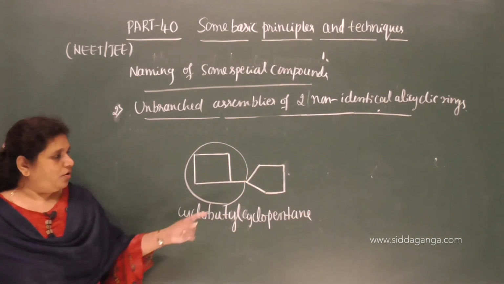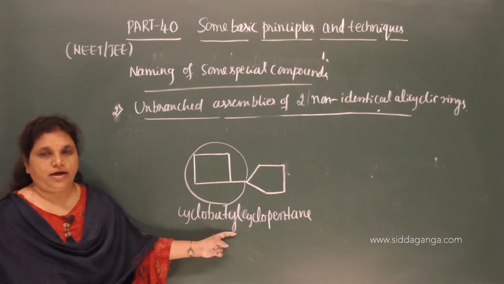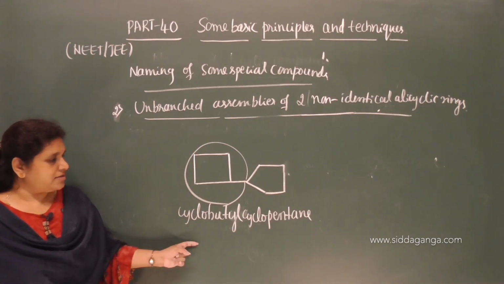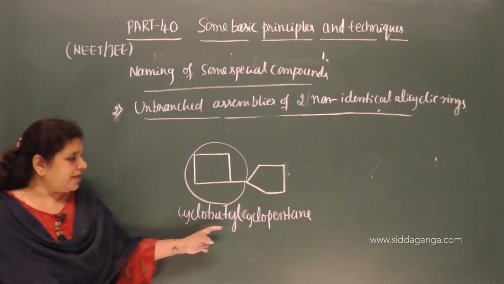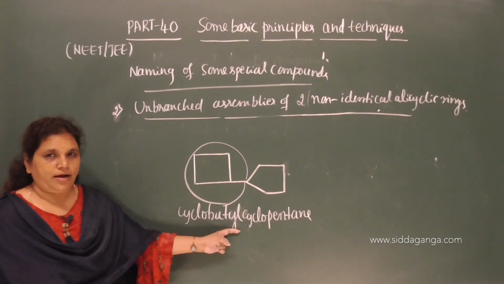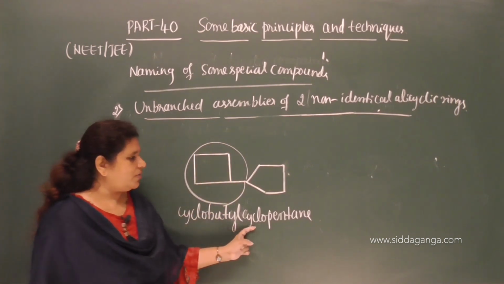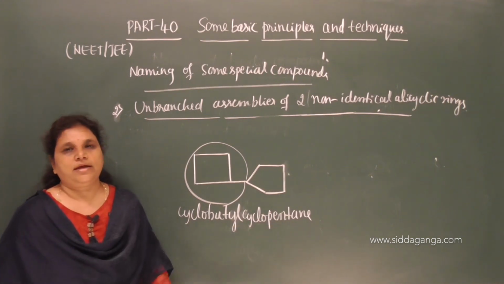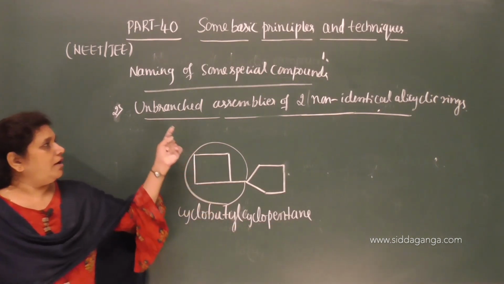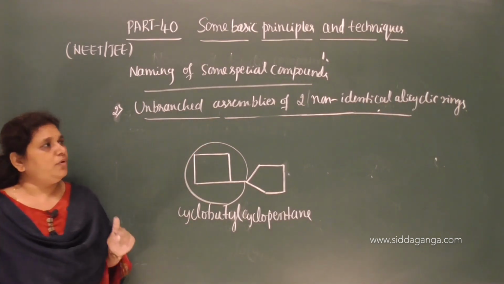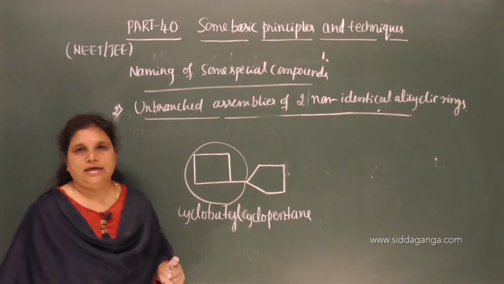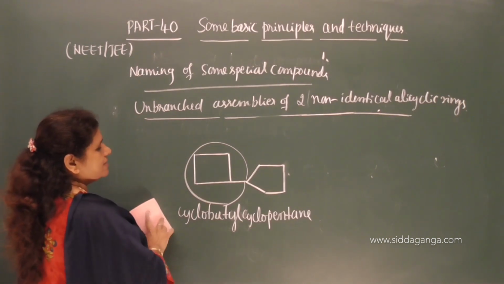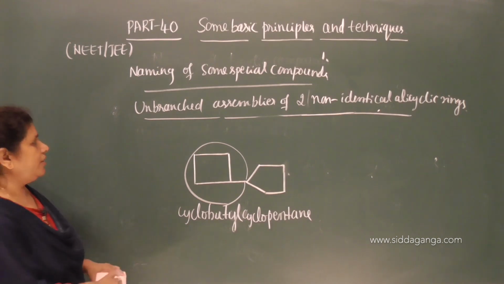You have to take one of the rings as a substituent. I have given the substituents of alicyclic rings. After removing one hydrogen, cyclobutane becomes cyclobutyl. Cyclobutyl substituted cyclopentane, so cyclobutylcyclopentane is the name of the unbranched assembly of two non-identical alicyclic rings. Okay.